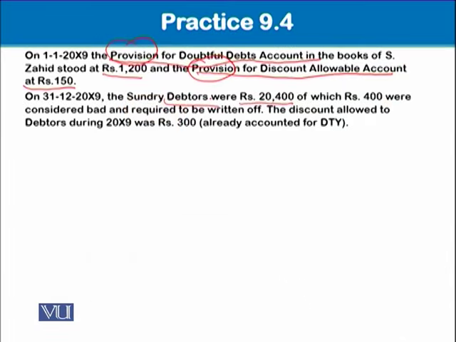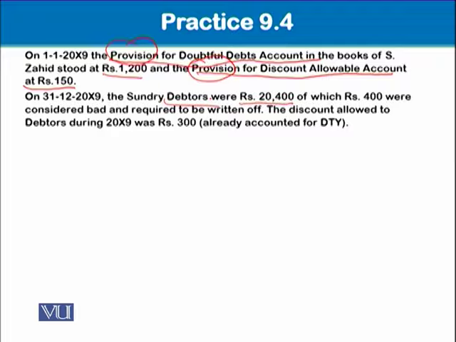Okay, just see what this practice question is. In this, we see that on 1st January 20X9, the provision for doubtful debts account in the books of S. Zahid stood at rupees 1200.